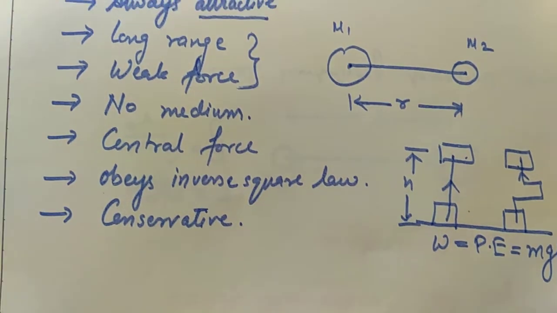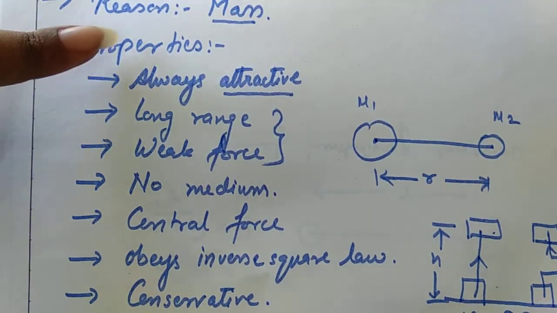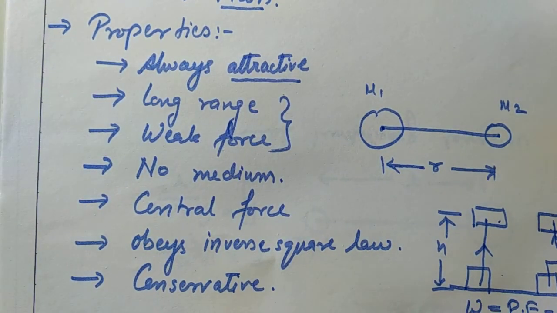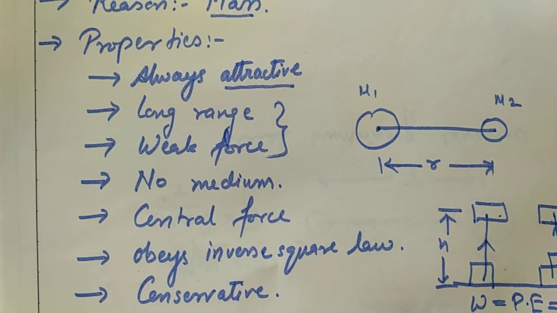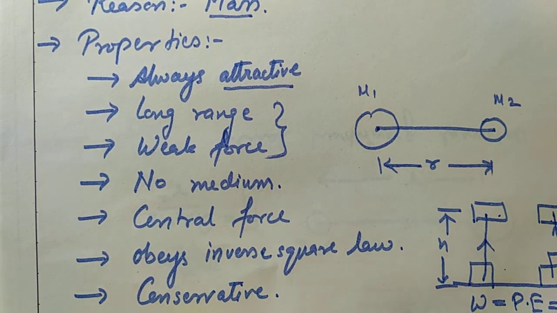So in the exam you have to remember any 4 properties out of these. At minimum, they will ask you to write 4 properties of gravitational force. So you have to remember any 4 out of these. You can check from the textbook whatever properties are given in your textbook. It's better if you remember them.